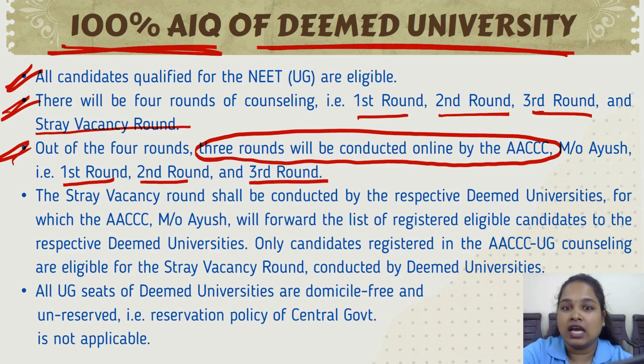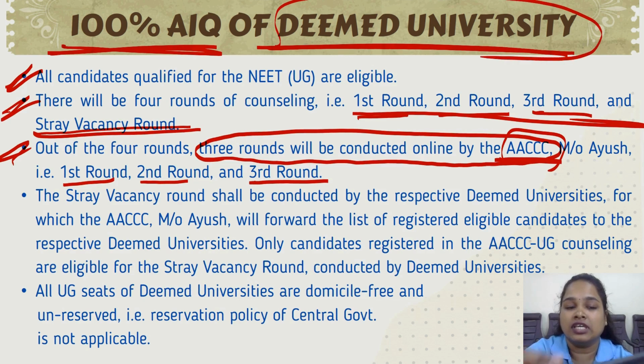If you saw in the last slide, all the 4 rounds for the Central University, National Institute, Government and Government aided colleges will be conducted by AACCC only. But in deemed university, round 1, round 2, round 3 will be conducted by AACCC.